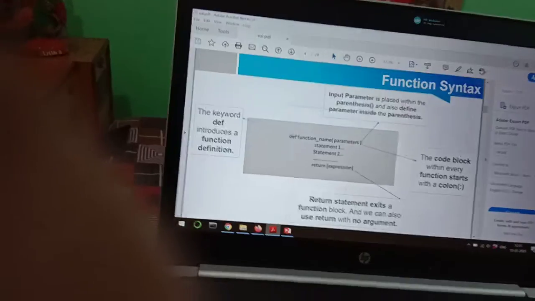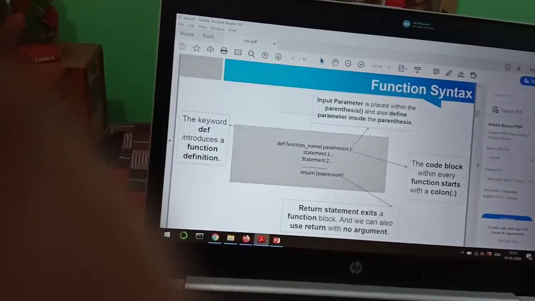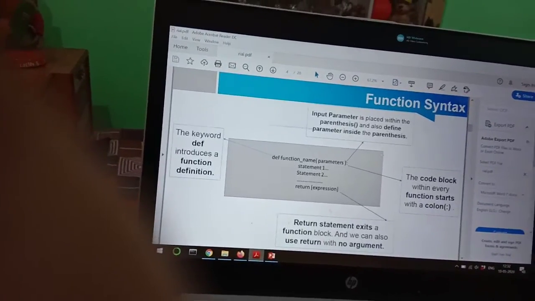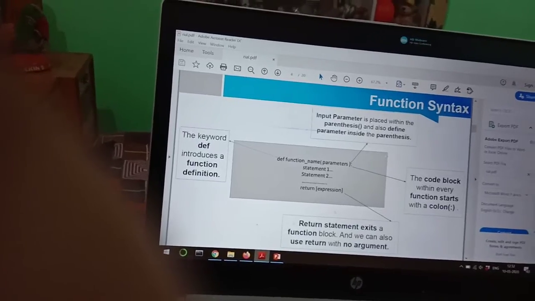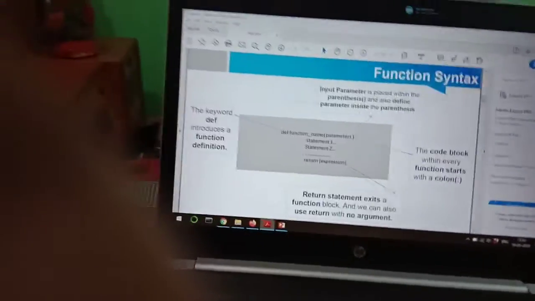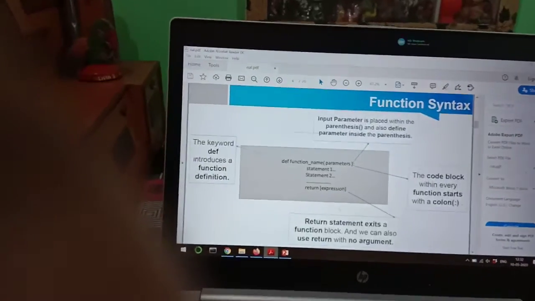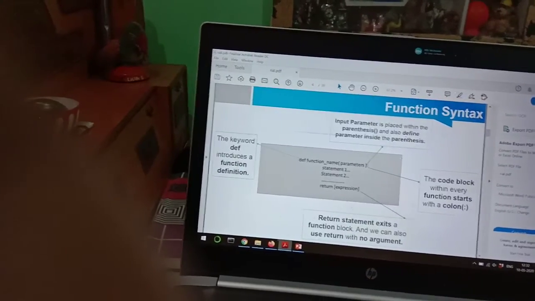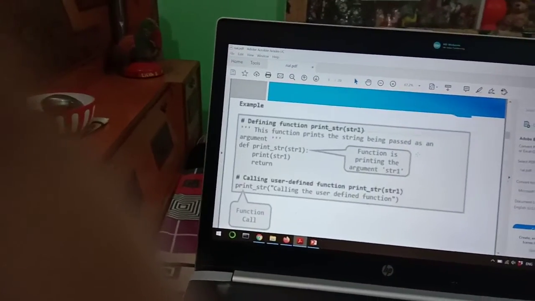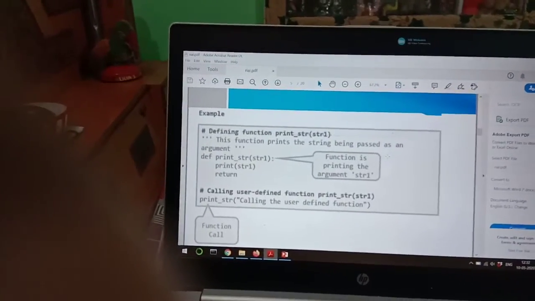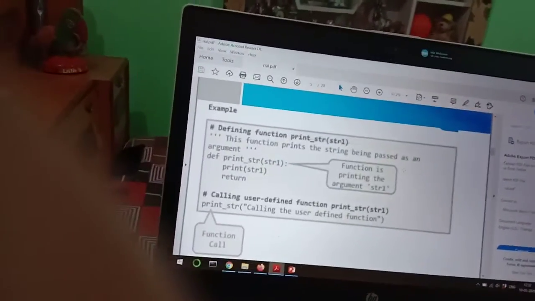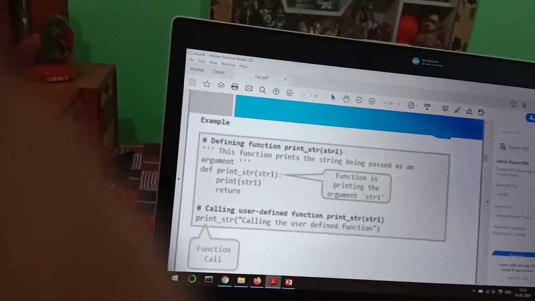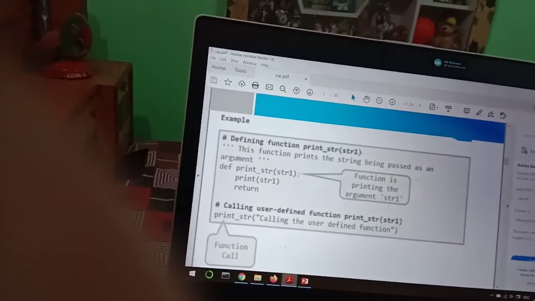In function defining, we can see def is the keyword used to define the function. Input parameters are placed within the parentheses, and we also define parameters inside the parentheses. The code block within every function starts with a colon, and the return statement exits a function block. We can also use return with no argument. As an example, in the comment line: defining function print_string(str1). This function prints the string being passed as an argument.